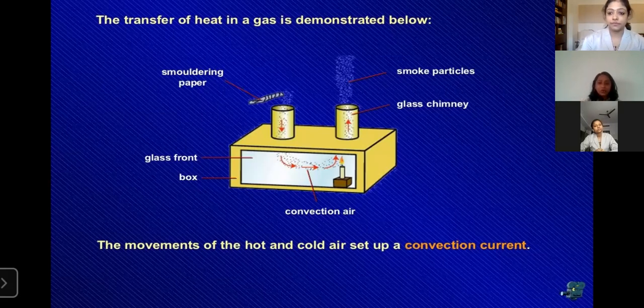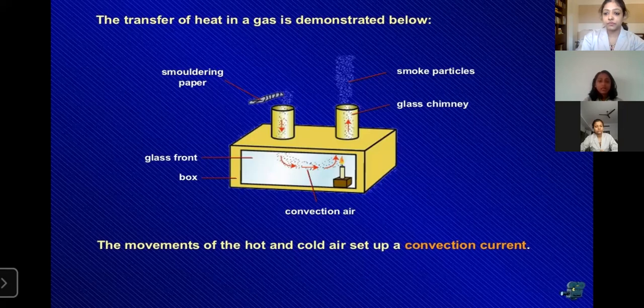This is a glass chimney. What's happening here is the mixing of hot air and cold air. The movement of hot air and cold air sets up the convection current. That is what you can observe from this picture.